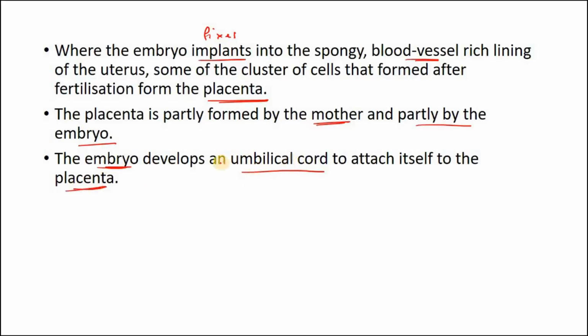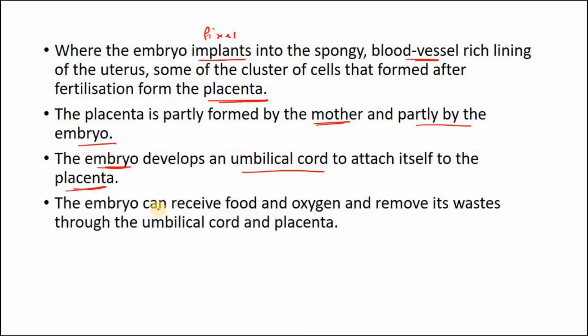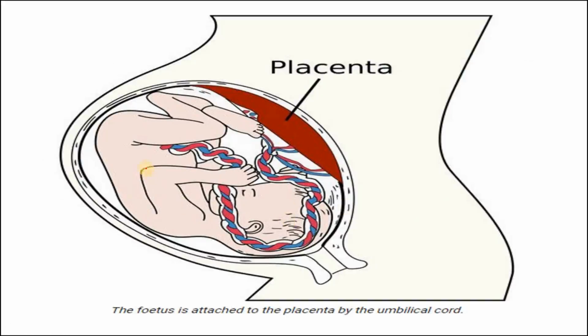It's a pipeline through which the baby gets nutrition. The embryo can now receive food and oxygen. It can remove its waste through the umbilical cord and the placenta. The baby's waste is given to the mother only, and it is removed by the mother's body. In the same way, the food and oxygen which the mother's body gets is passed to the embryo by the umbilical cord and the placenta. So the placenta, umbilical cord and the embryo are in connection. See, something like this. This is the fetus.